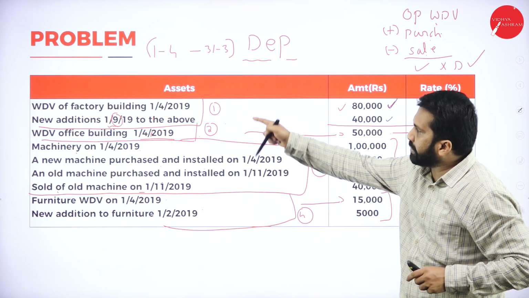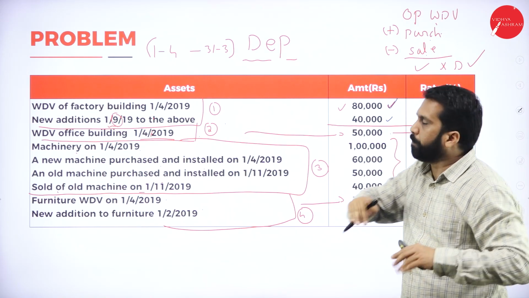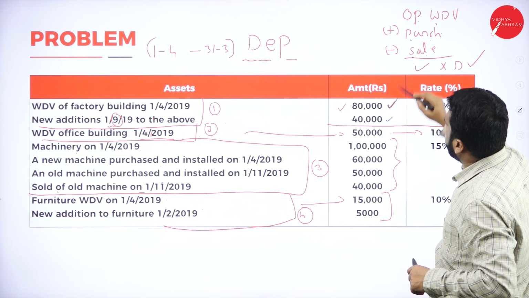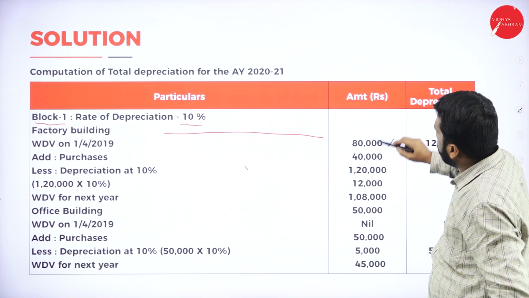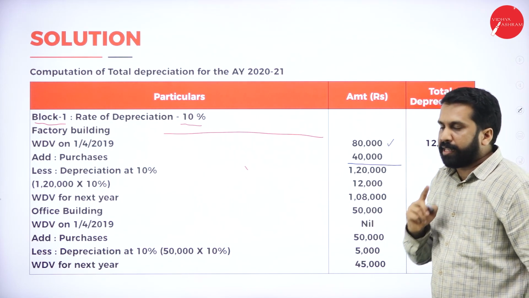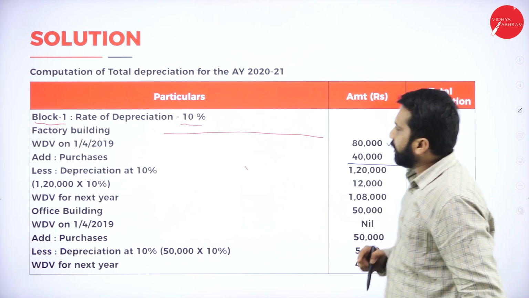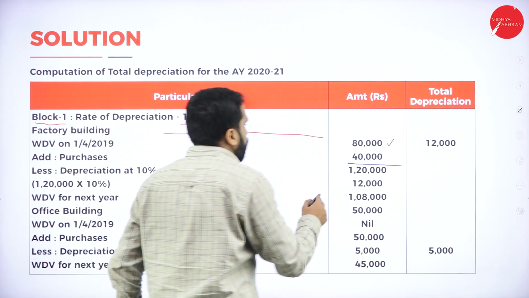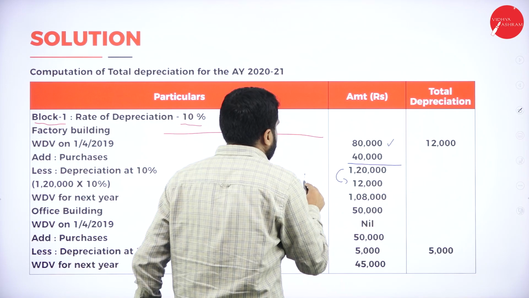120. Is there anywhere sale of factory building? No. What is the format? Opening plus purchase minus sale. We have opening, we have purchases, there is no sale. Then what you will do? You got 1,20,000. What is the depreciation? 10%. On 1,20,000, calculate 10%.